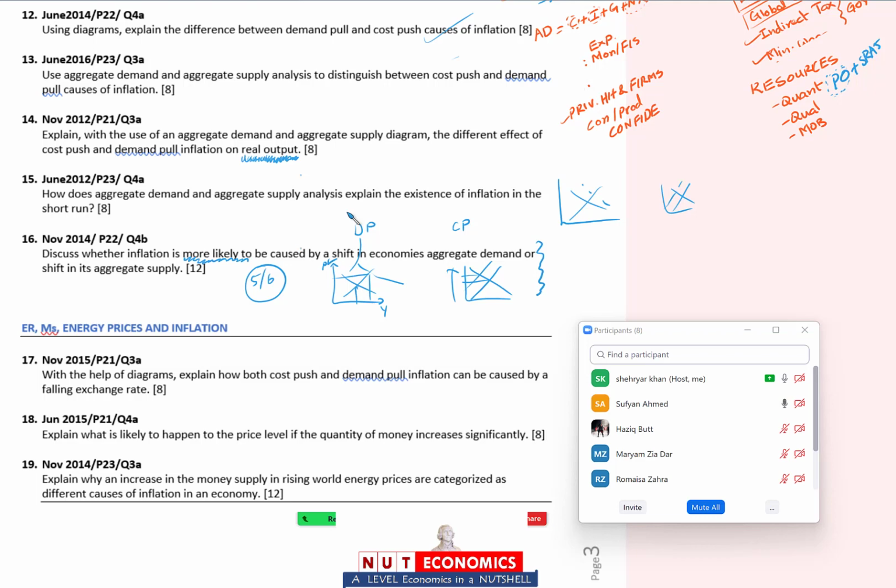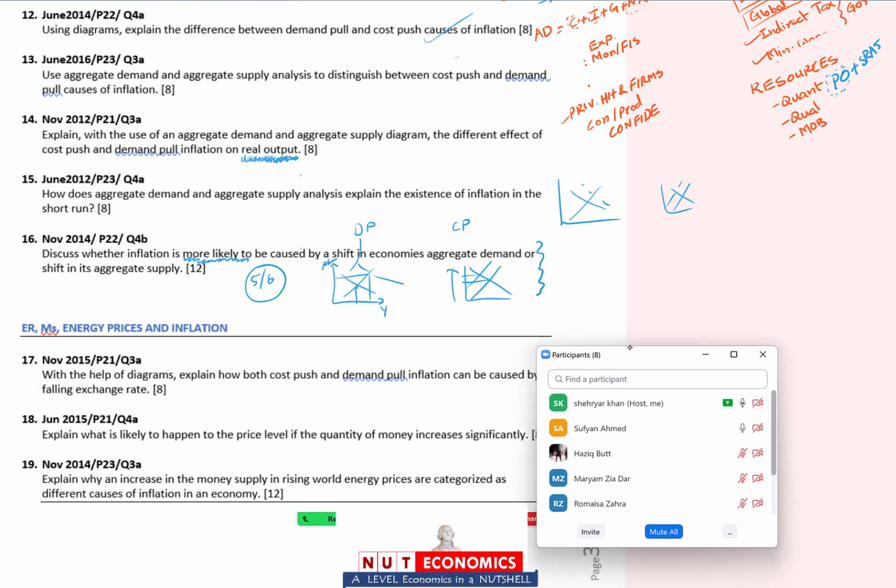Sir, firms. No, firms is not a component, aggregate demand is C, I, G and X. So investment. Okay, so a good proper answer, this is a difficult question, here you leave all the guesswork behind, and this is where the examiner is trying to figure out whether you know real economics beyond rote learning, and this is where you give all of this easy explanation, get your 6 marks like every other Tom, Dick and Harry will be getting 6 marks in this question, that this is demand pull, this is cost push.